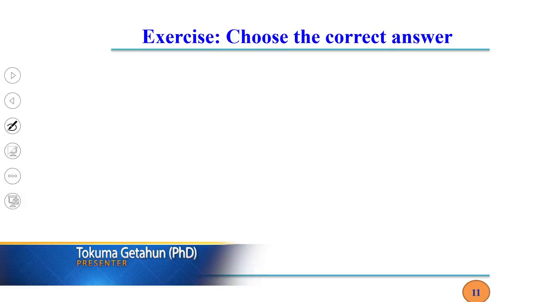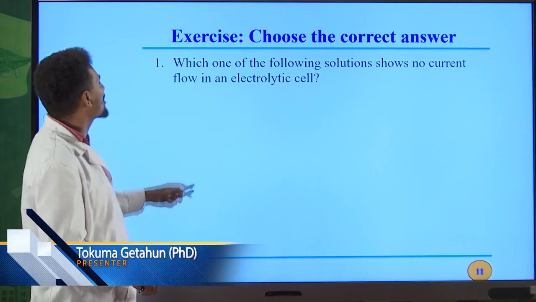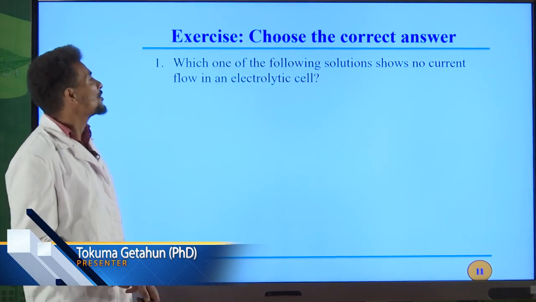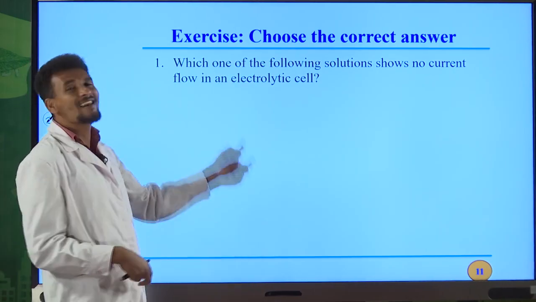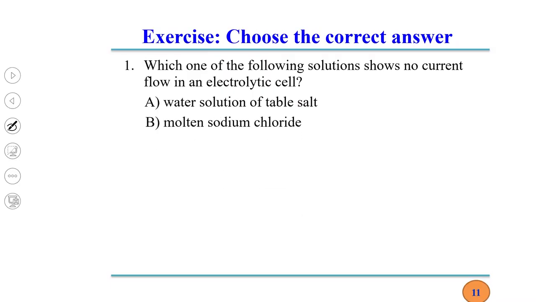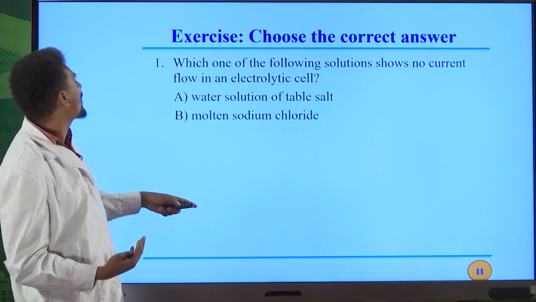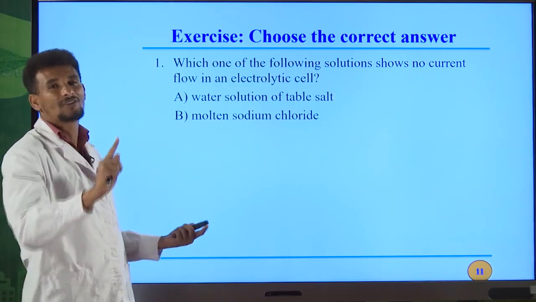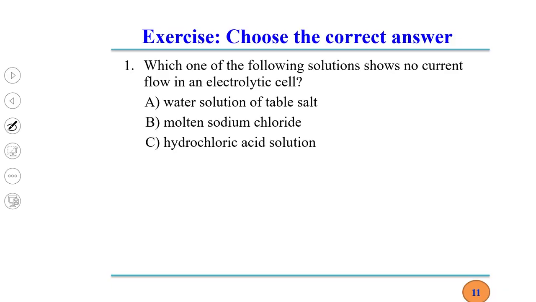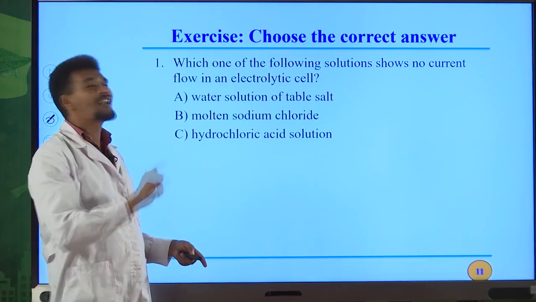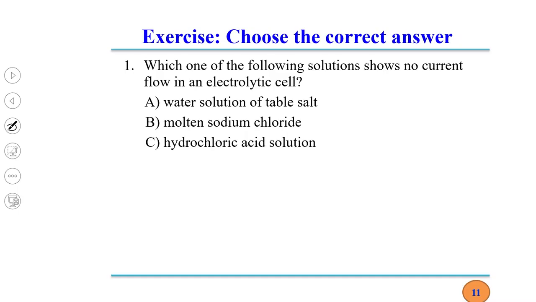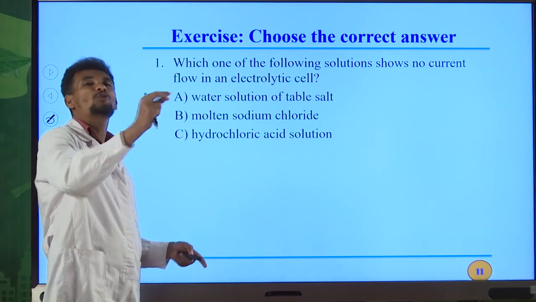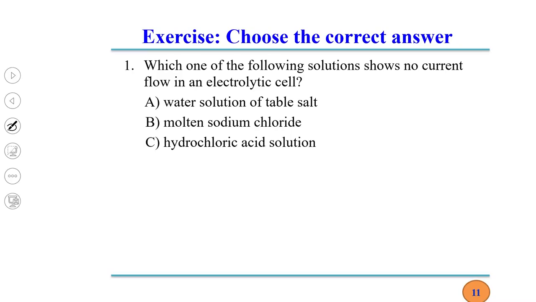Let us practice just by answering these questions. Question number 1 says, which one of the following solutions shows no current flow in an electrolytic cell? Water solution of table salt. In this type of electrolyte, current will flow. In molten sodium chloride, we have ions. Therefore, current will flow. If it is in solid form, current will not flow. But after melting or after dissolving sodium chloride in water, current will flow.